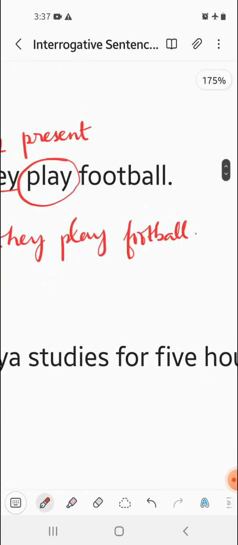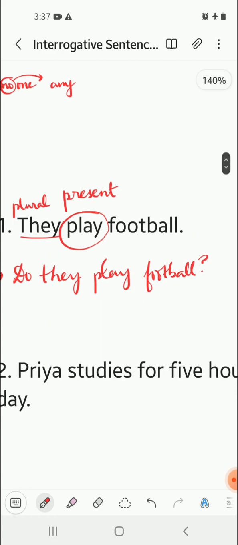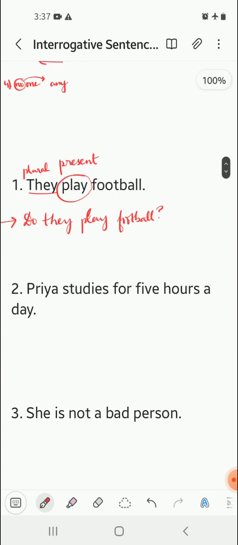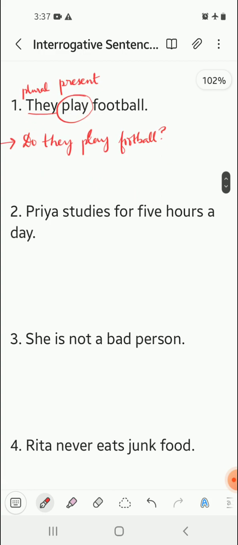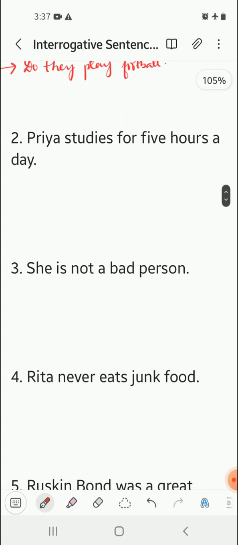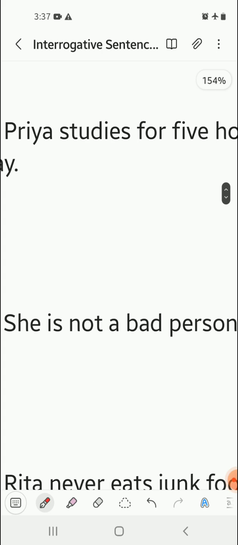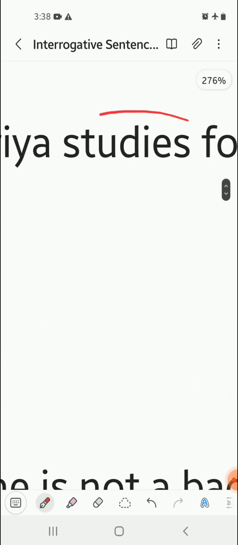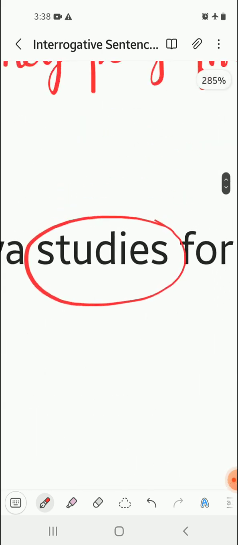So the question becomes, do they play football? Question mark. So this is how we're going to solve this. Now we'll move to some other sentence. See, Priya studies for 5 hours a day. Again, here there is no be form of verb. There is a main verb, studies, which is again in present tense.